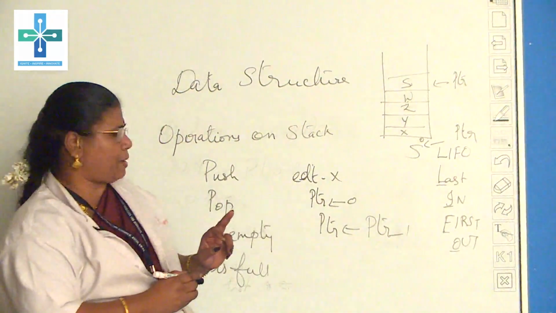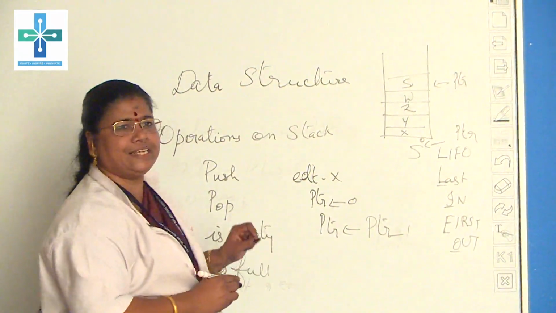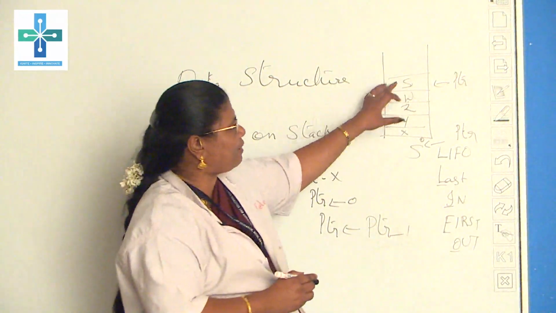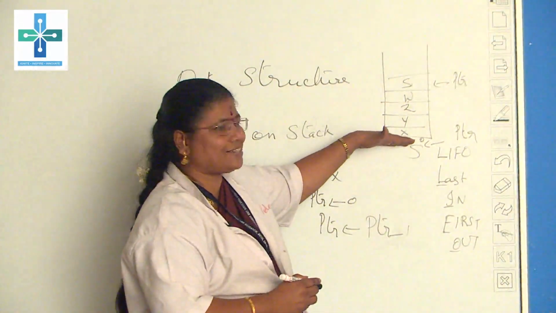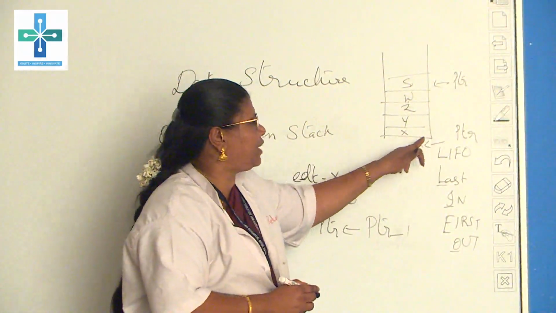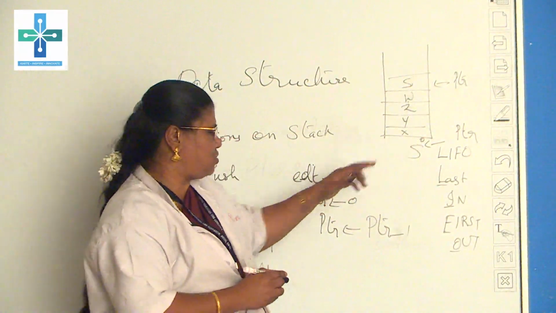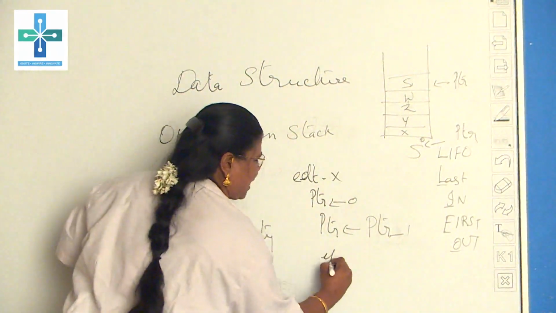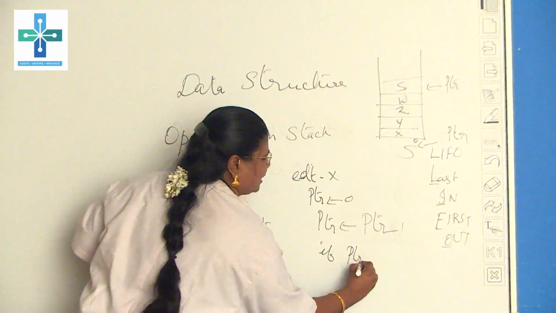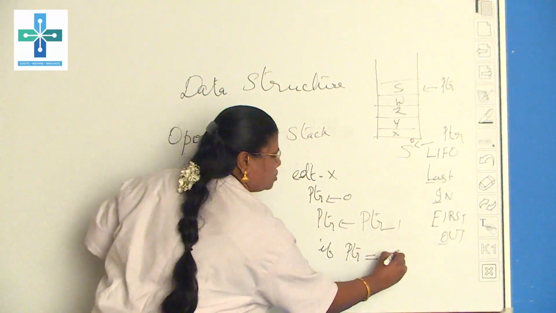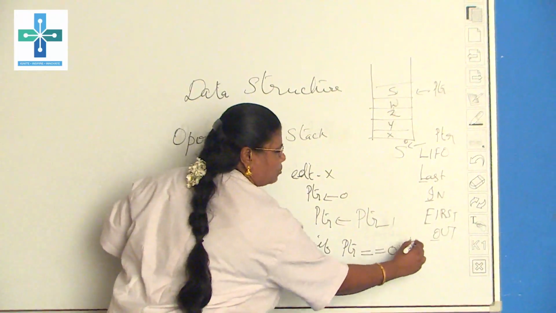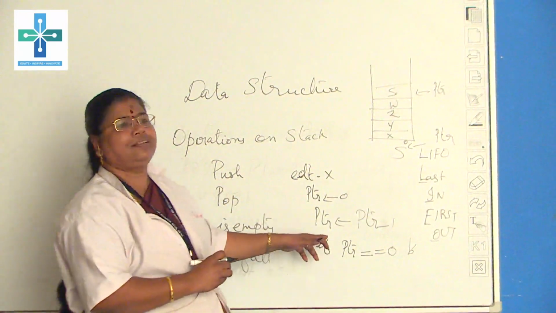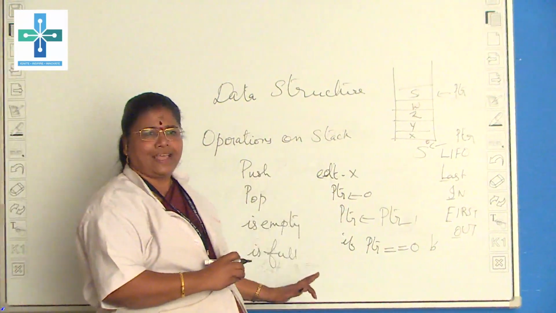Therefore that is a pop operation. And then isEmpty. isEmpty means you have to check whether the stack is empty. That means the pointer should be null or 0. Therefore we have to write an if statement that checks whether the pointer is equal to 0 or equal to null value. If that holds, it indicates that the stack is empty.